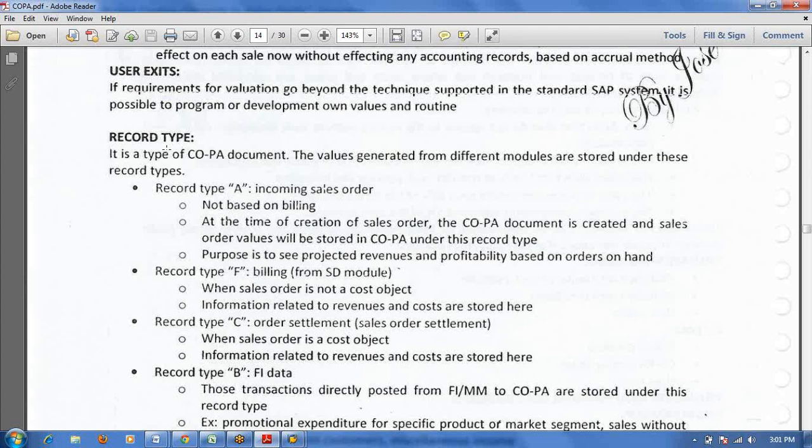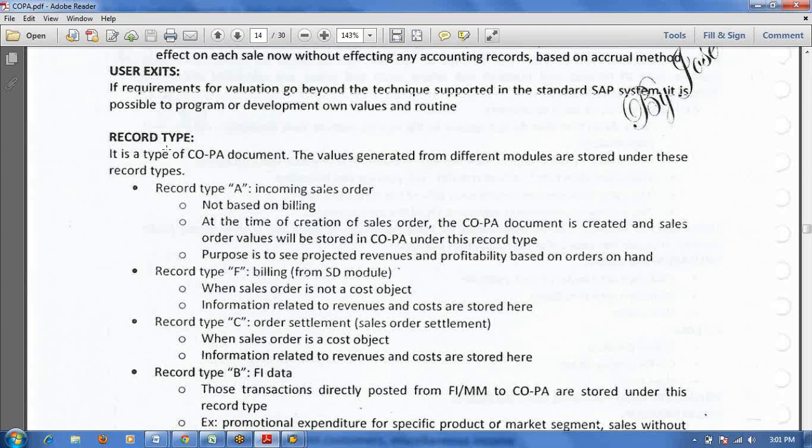So all these calculations we are doing here on the VPRS? No, VPRS is just the standard cost estimate. That means the VPRS condition type will read the material master. Not the total calculation, that is only cost related, manufacturing cost related.